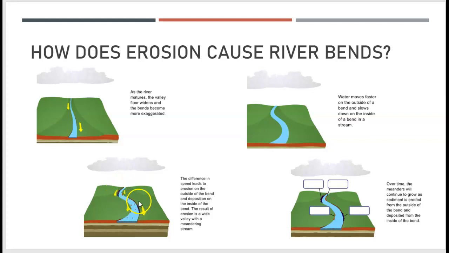So as the water moves more quickly around that bend, it's going to have greater force, and so it's going to break down the rocks along the side more than it will break the rocks down along here. And so over time, that pattern, or that increased velocity, is going to have sort of a positive feedback effect. It's going to keep increasing, and so it will make the bend larger and larger over time.